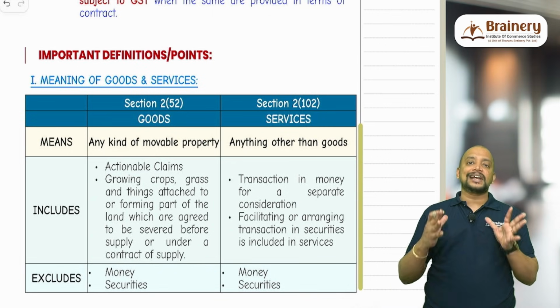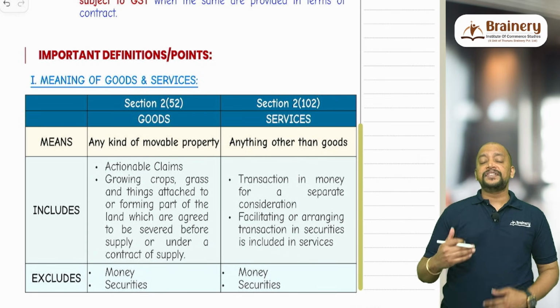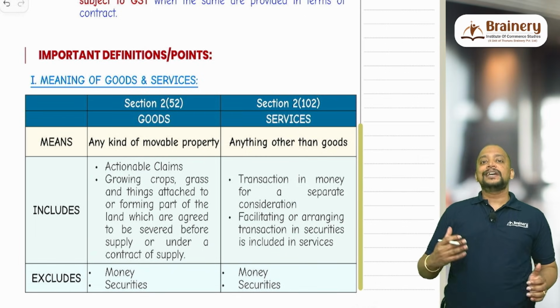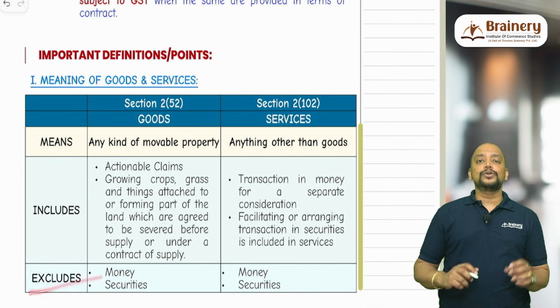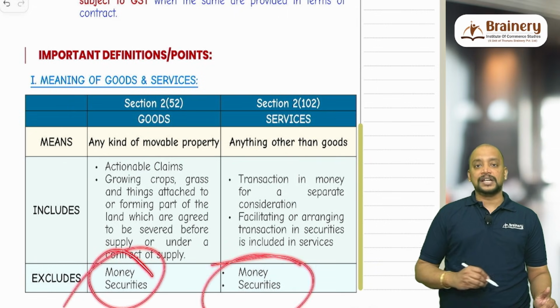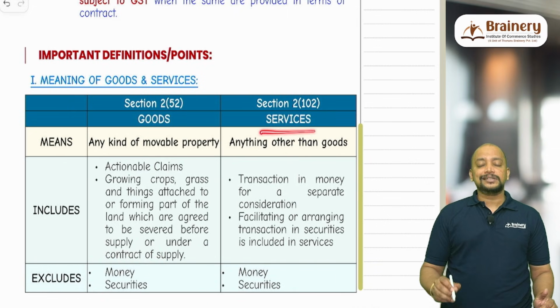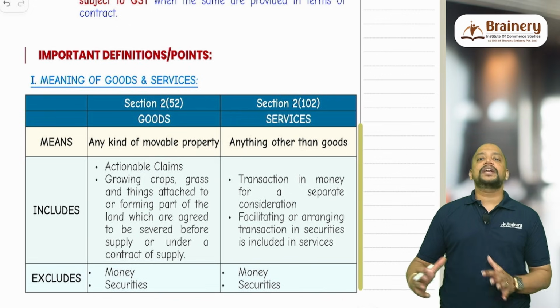So anything that is attached to earth will not be treated as goods because it is immobile in nature. However, if it is entered into a contract wherein they are agreeing to cut it and deliver it, then it will become goods. Then goods excludes money and securities. So money and securities, if you observe, are neither goods nor services. And the service definition is given under section 2 clause 102, which is anything other than goods.